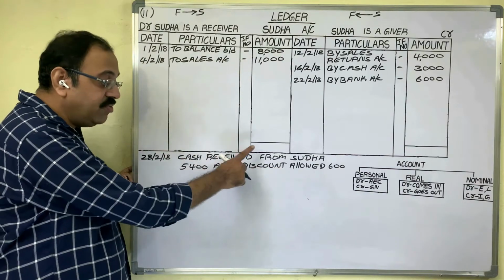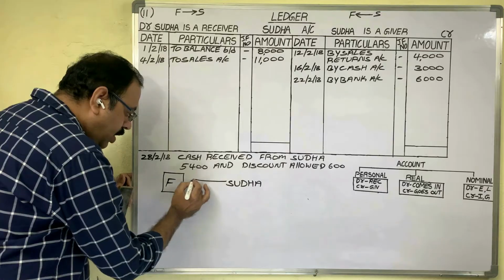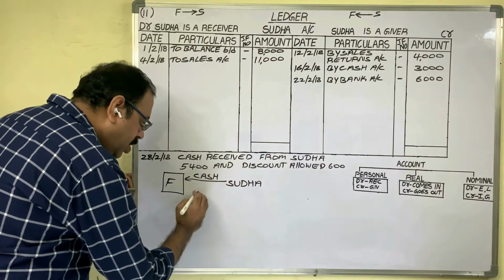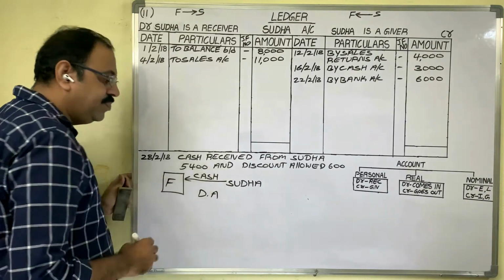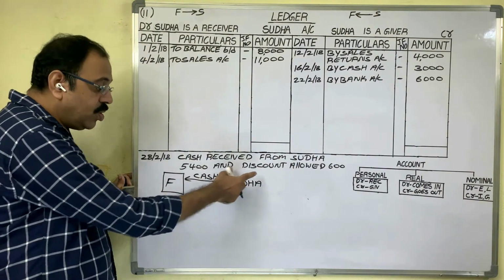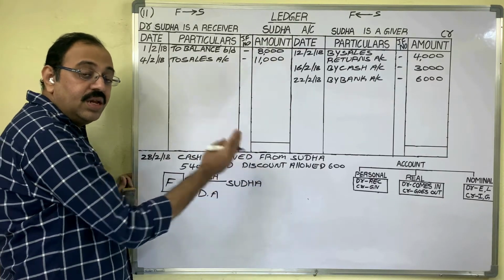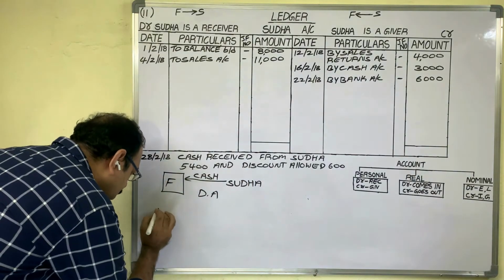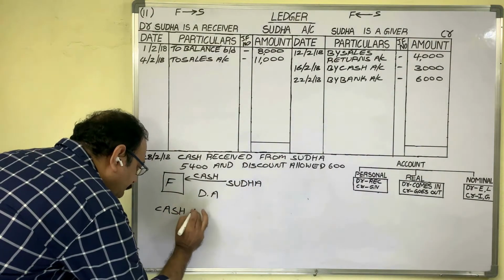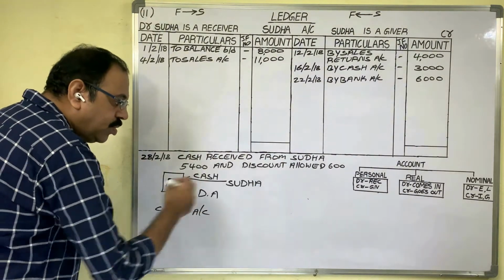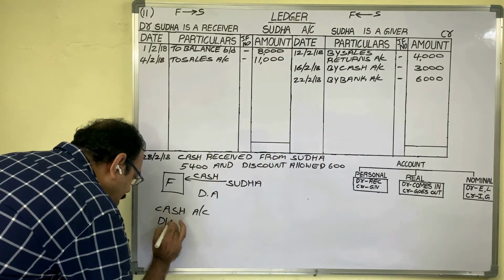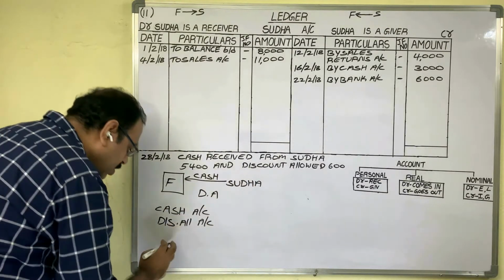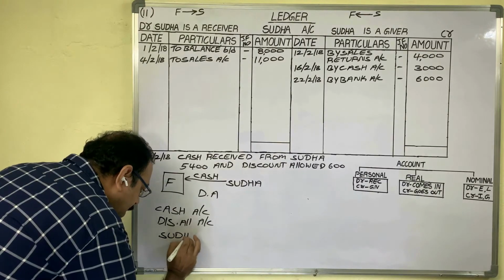Now, for this transaction, we have to frame the journal entry. Sudha is paying cash. And we allowed discount. This is the transaction now. When discount is given in the transaction, 3 accounts come in the journal entry. First account is cash, which is coming to us. Cash account is one account. We are allowing discount to her. Discount allowed account is the second account. Cash is coming from Sudha. Sudha account is the third account.